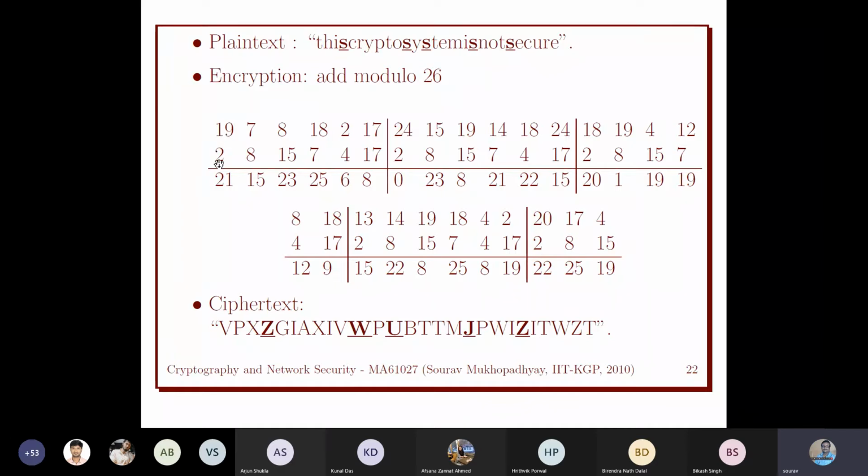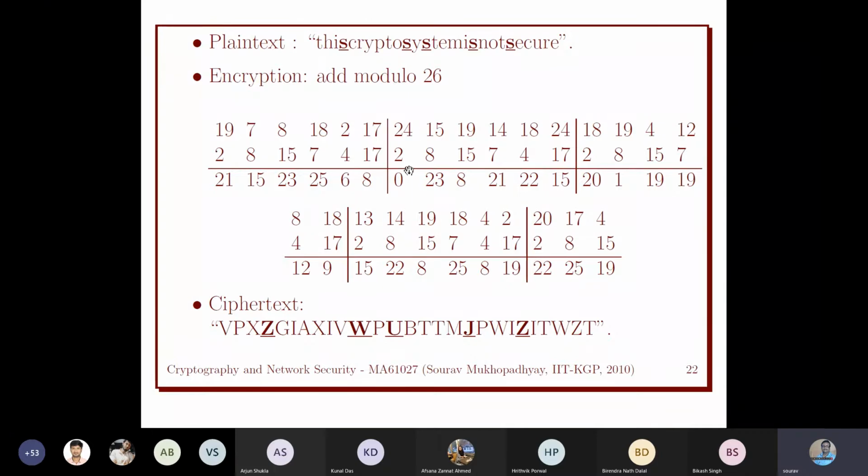So 19 plus 2 is 21, then 15, and this way we continue, 2 plus 6. Now here you can see we have to apply the mod. 17 plus 17 is 34, but 34 cannot be our ciphertext symbol, so you have to convert it mod 26. That is why encryption is addition mod 26, so that becomes 8.